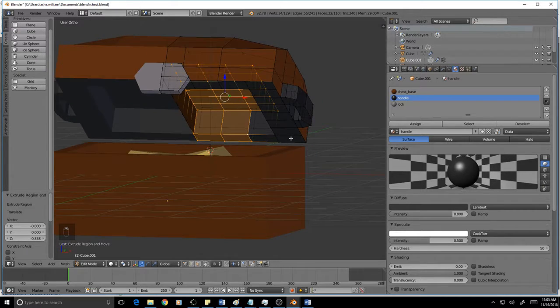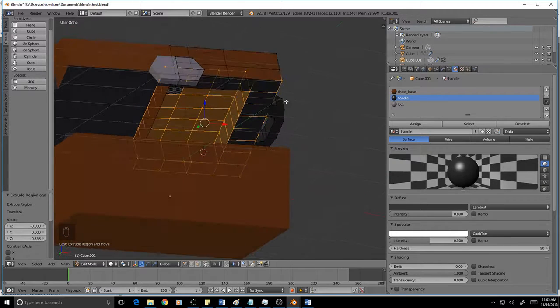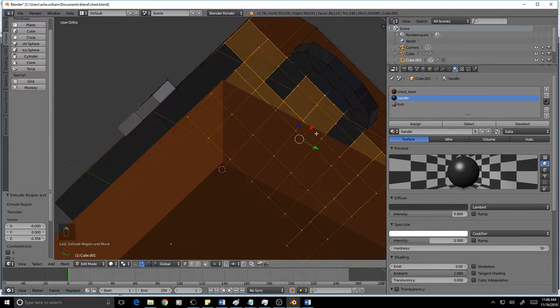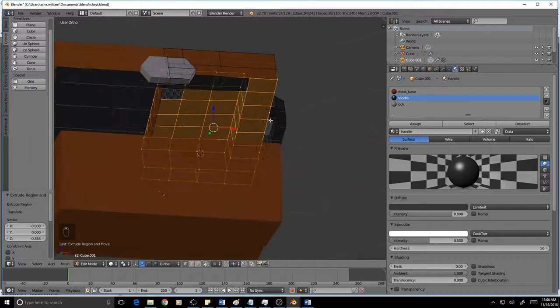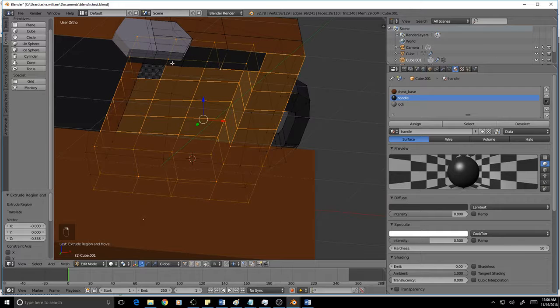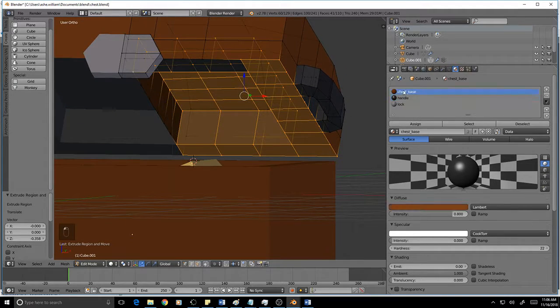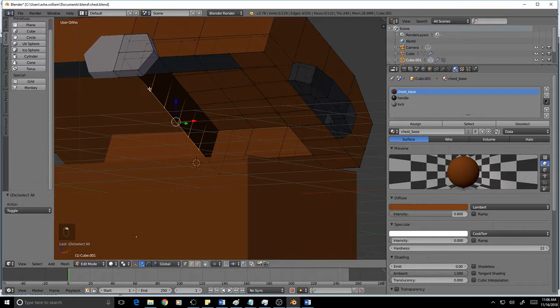It's not working. I want all of this to be brown. So there we go.